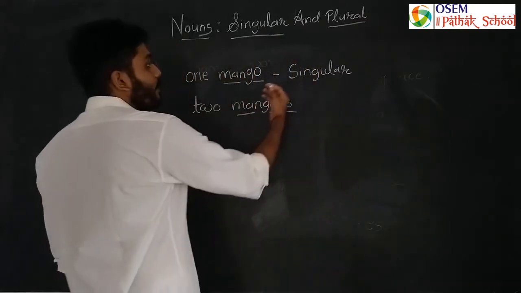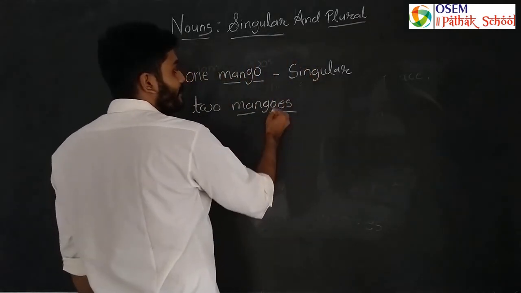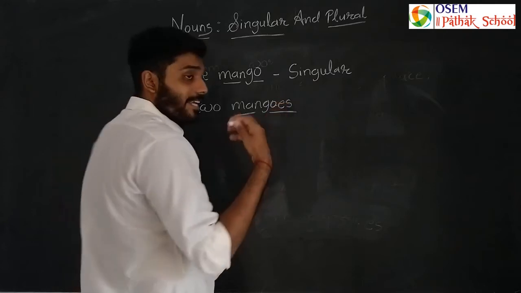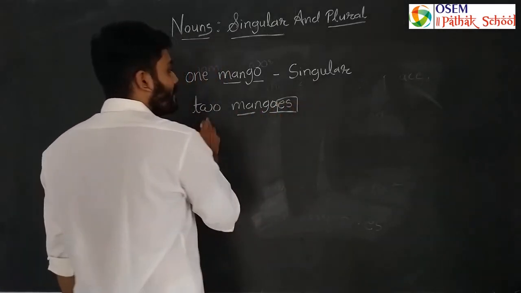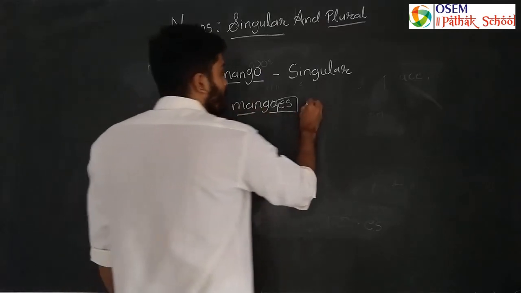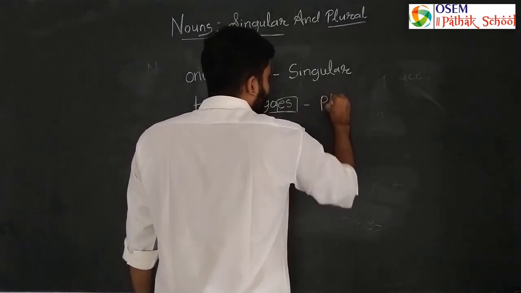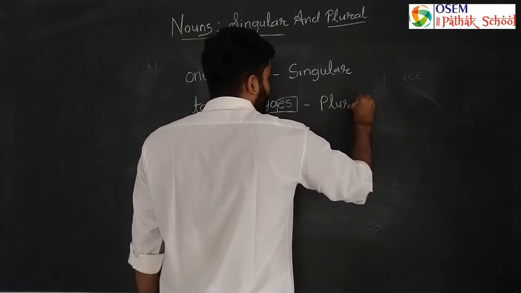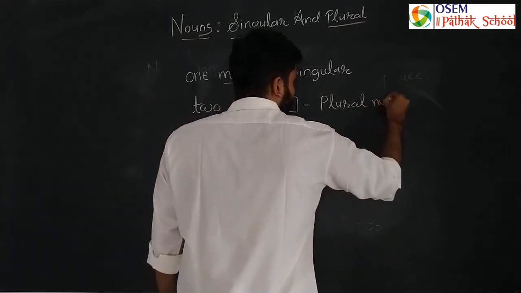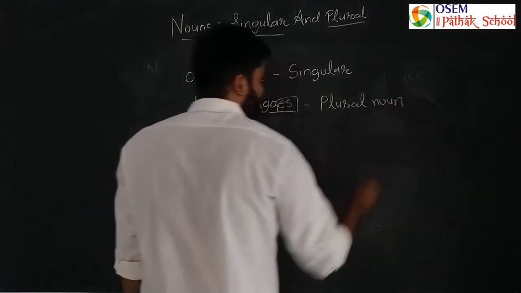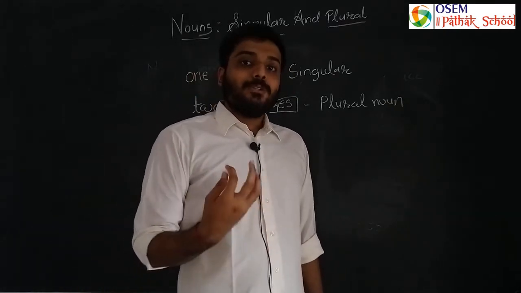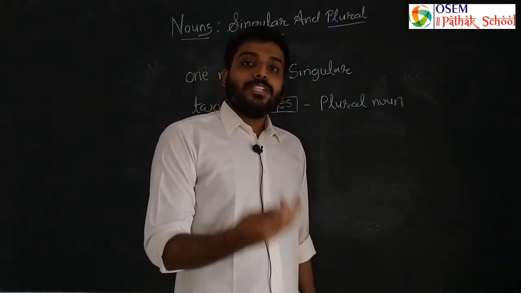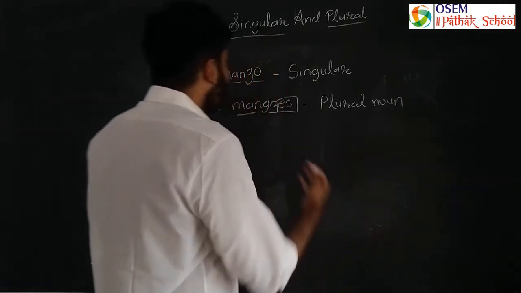That's why we use the singular noun and then we added es. So now it is two mangoes. So it is a plural noun. So now we understood how to make a singular noun into a plural noun. We have to add es.